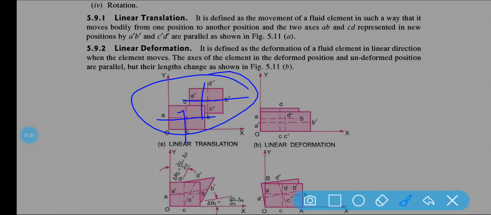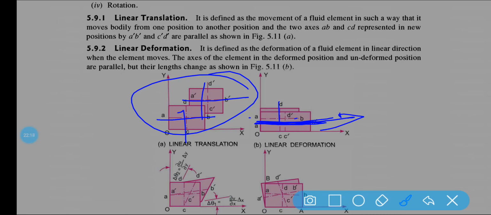But in the case of linear deformation, basically the linear deformation is defined as the deformation of a fluid element in linear direction when the element moves. You can see this is your A, B, C, D. Now A dot B dot is the new position, so linearly it is basically moving.